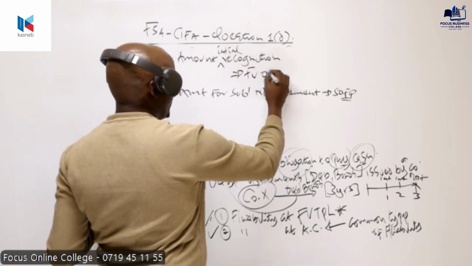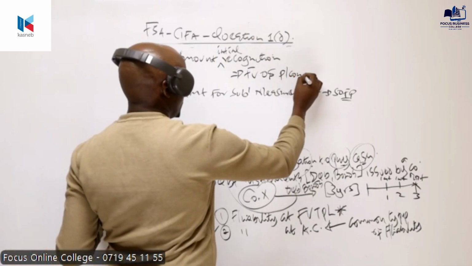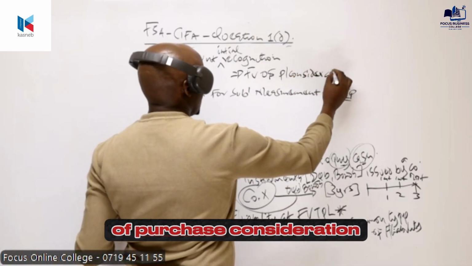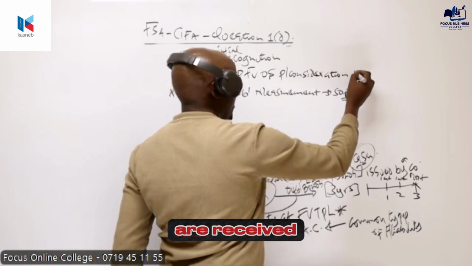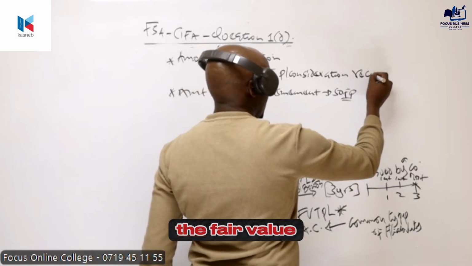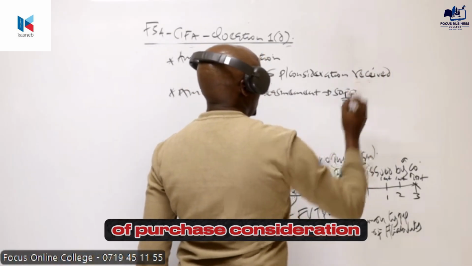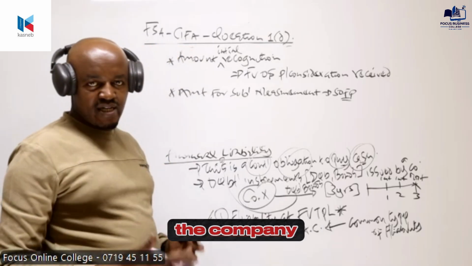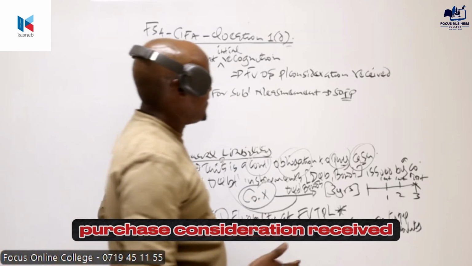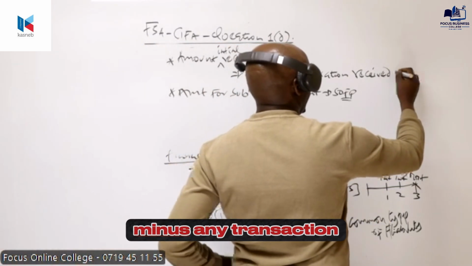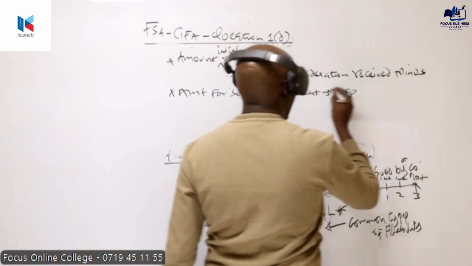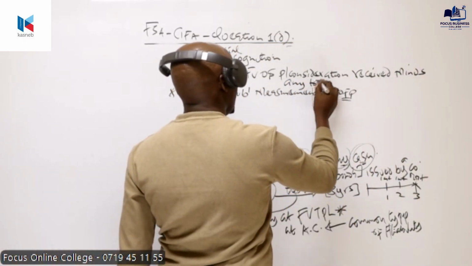The fair value of purchase consideration received. How much amount was received by the company? Fair value of purchase consideration received minus any transaction cost.